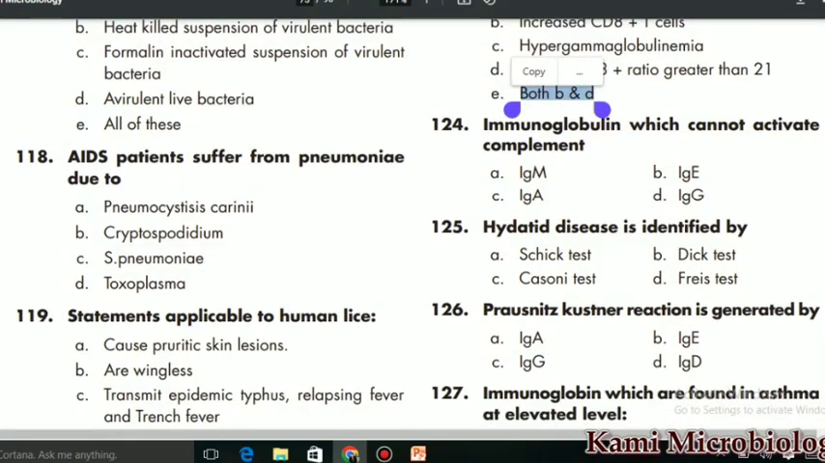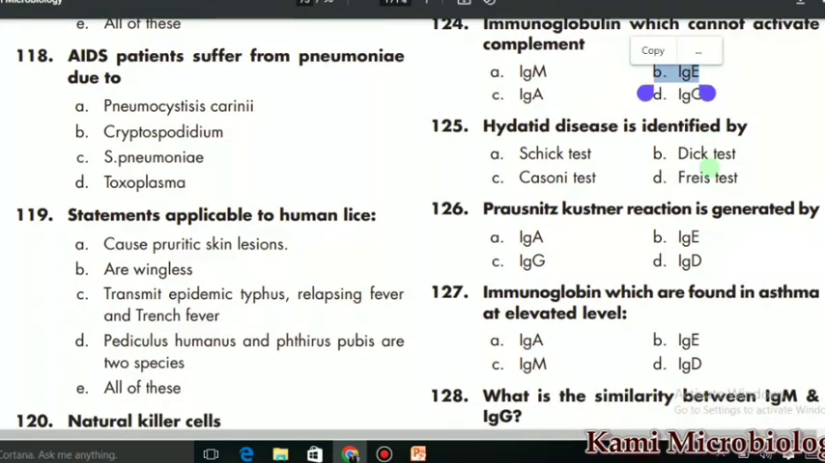124 MCQ says that immunoglobulin which cannot activate the complement system. So in this case the complement system is activated by all of this, but only IgE is not involved in complement system. Then we have hydatid disease, that is identified by what? So hydatid disease is mostly identified by Cassino test. So C is the correct option.